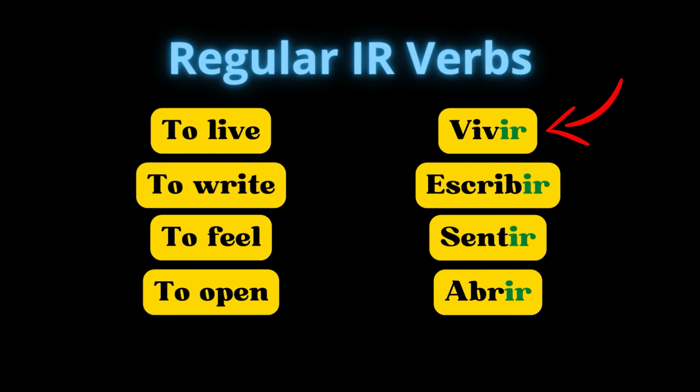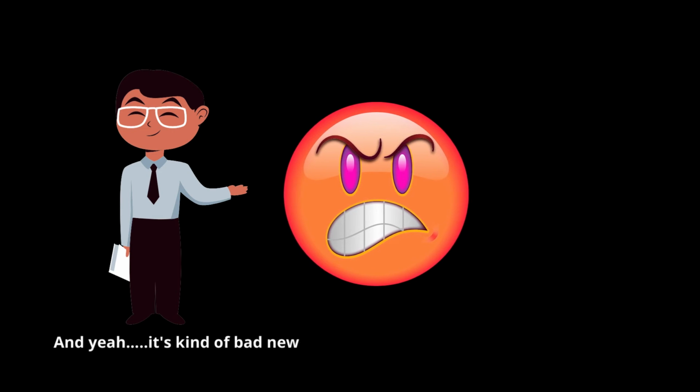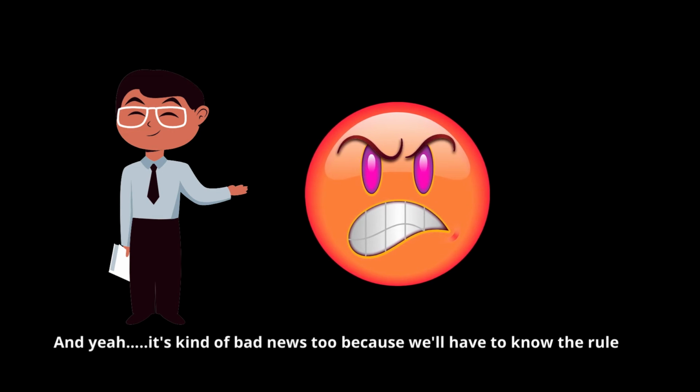We have the verbs that finish in IR. For example, Vivir. Escribir. Sentir. Abrir. And yeah, it's kind of bad news too because we'll have to know the rules of each group.